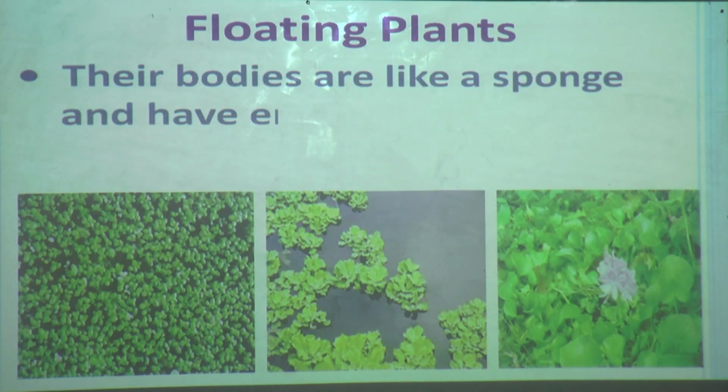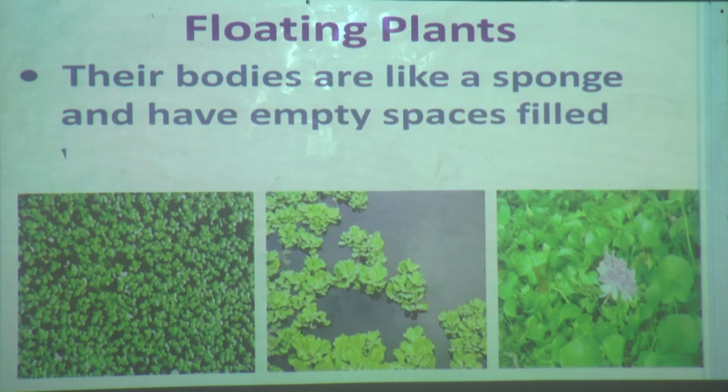The bodies of these plants are like sponge and have empty spaces filled with air. Whatever parts these plants have, they are like a sponge and have empty spaces filled with air. So whenever air is there, you know that it makes the particular thing or body light. So it is helpful for them to float on the water. We will see how it helps.